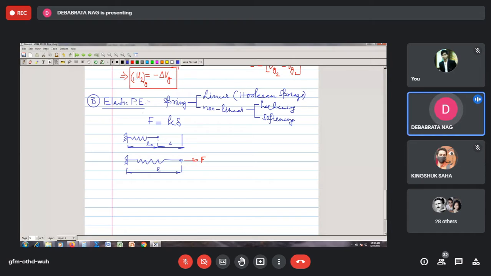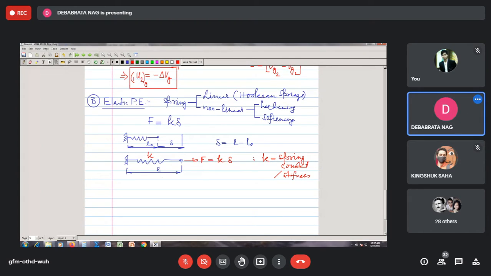We call this delta. Delta here is equal to L minus L naught, and we can say that this force F is equal to some constant multiplied by this delta, and this constant K is termed as the spring constant, or sometimes known as the stiffness of the spring.